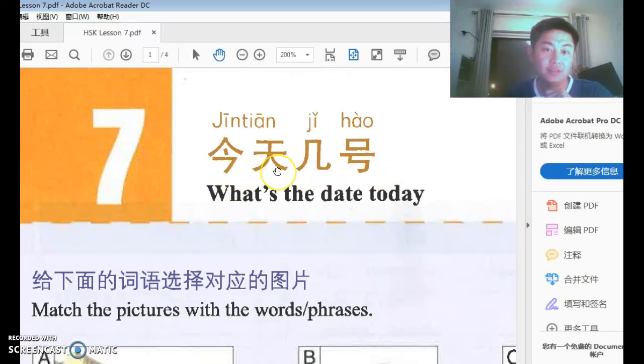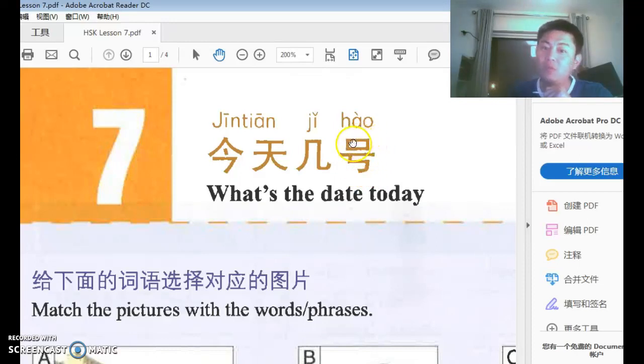今天 is today, 天 is day, or the sky, or the nature, or Mother Nature. One of the quite complicated and important concepts in the Chinese language. For now, remember 天 as day. 今天, present day. 几, how many. We learned that before. And 号 means date.